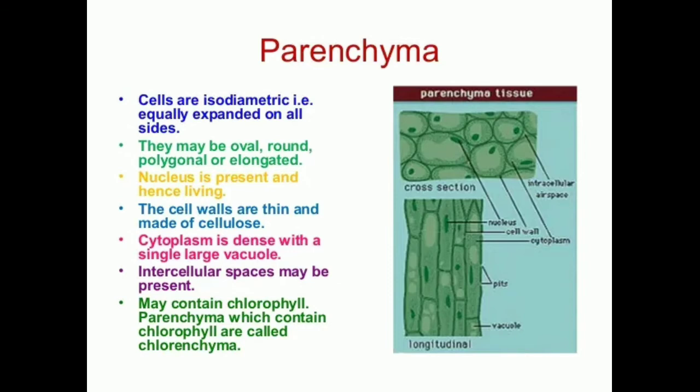Since the nucleus is present in parenchyma cells, they are living cells, and the cell walls are thin and made up of cellulose. The cytoplasm will be dense with a single large vacuole, and the intercellular spaces will be present and may contain chlorophyll. Parenchyma which contains chlorophyll is called chlorenchyma.